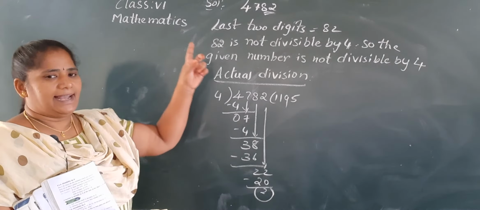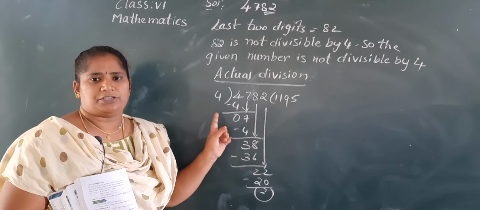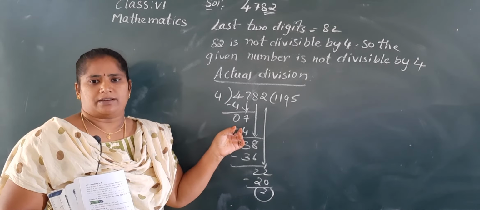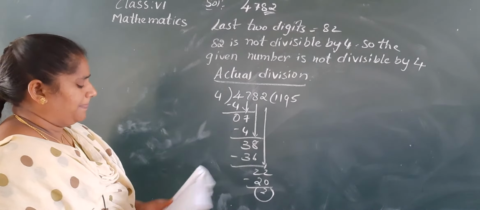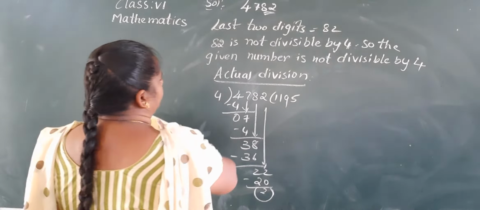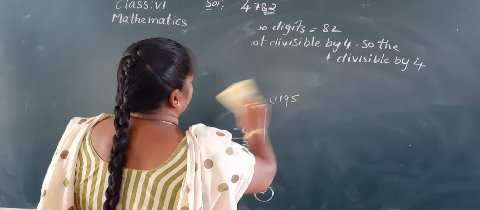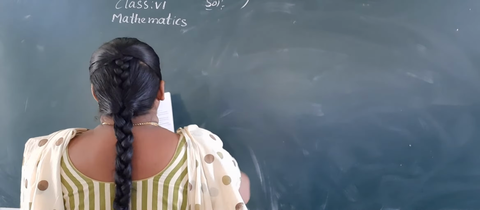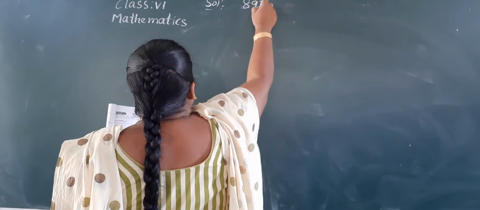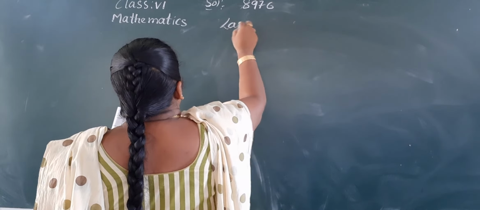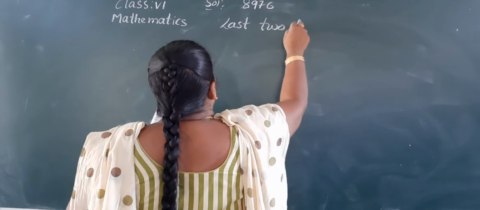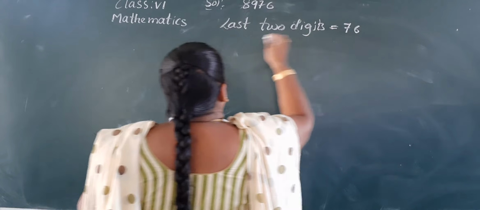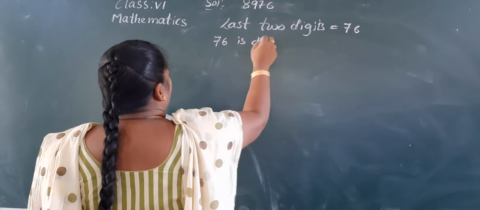Okay, ma? So, like this we have to check whether the number is divisible by 4 or not by using the divisibility rule and by doing actual division. Okay, ma? And next, 8976. So, you can do your own, Nana. 8976. Last 2 digits, 76. Yes, 76 is divisible by 4.